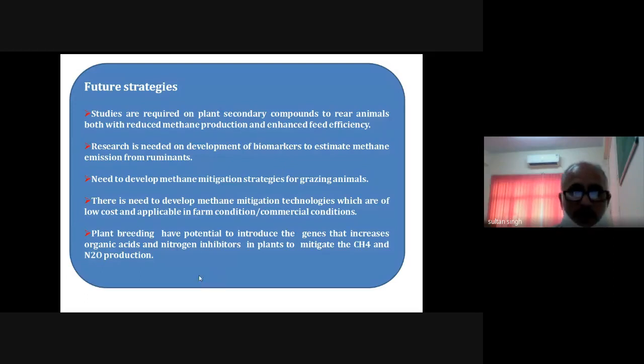Okay. So friends, these are some of the future strategies that can be adopted to mitigate methane emission from the livestock sector. So I am stopping here right now.